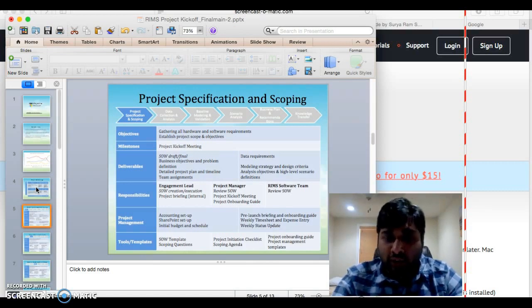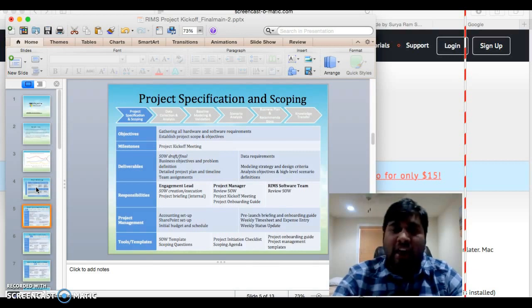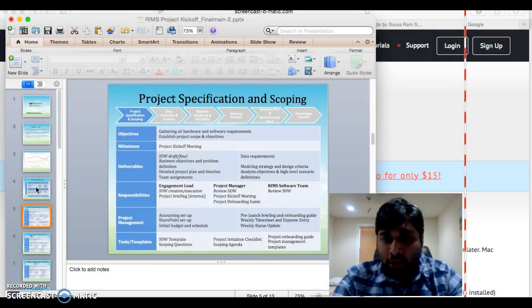Then there is a software team who is going to review the BRD that I am going to prepare, which is a business requirement document, and come up with any questions or anything they need to add as input while developing the project. We have set it up using SharePoint, and all the budget and schedule has been pre-planned before. There is a pre-launch briefing about the onboarding guide that we are about to use.